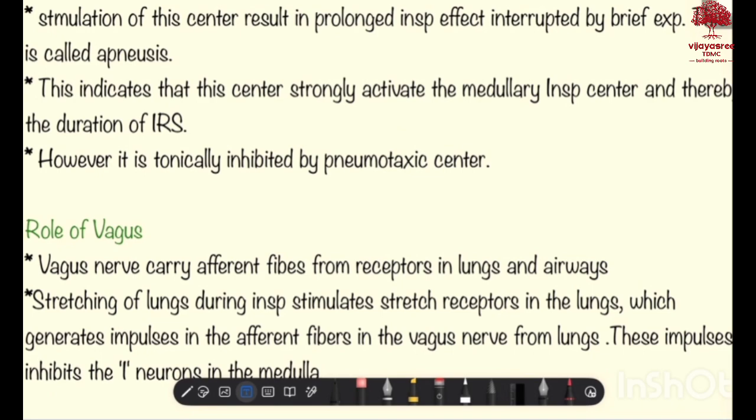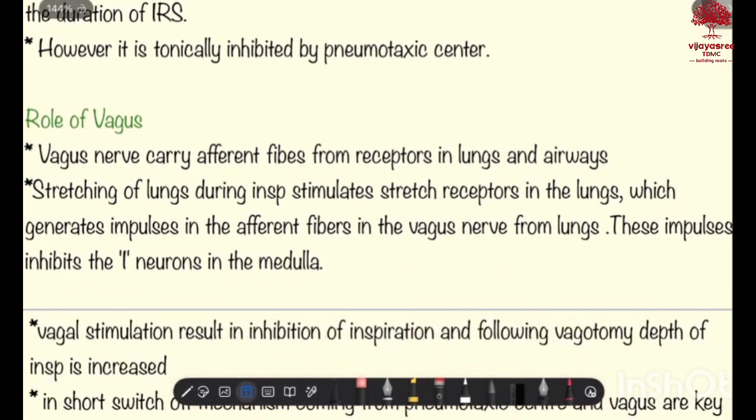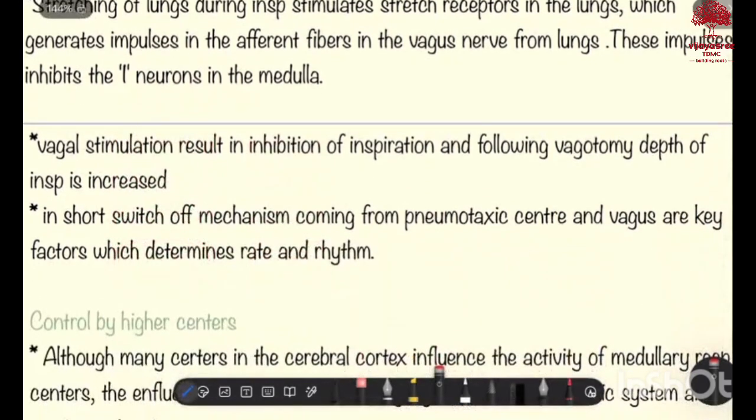Now, let us see the role of vagus. Vagus nerve carries afferent fibers from receptors in lungs and airways. Stretching of lungs during inspiration stimulates stretch receptors in the lungs, which generate impulses in the afferent fibers in the vagus nerve from the lungs. These impulses inhibit the I neurons in the medulla. Vagal stimulation results in inhibition of inspiration, and following vagotomy, depth of inspiration is increased. In short, the switch-off mechanisms coming from pneumotaxic center and vagus are the key factors which determine the rate and rhythm.